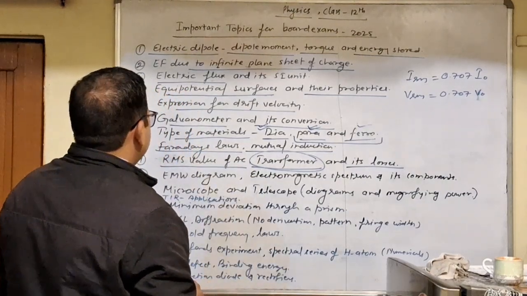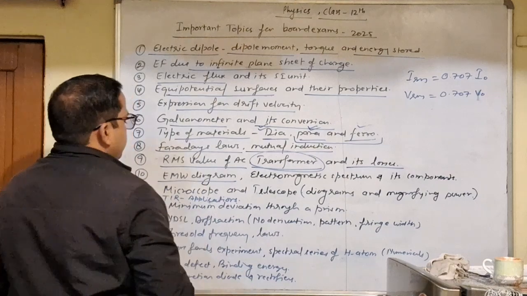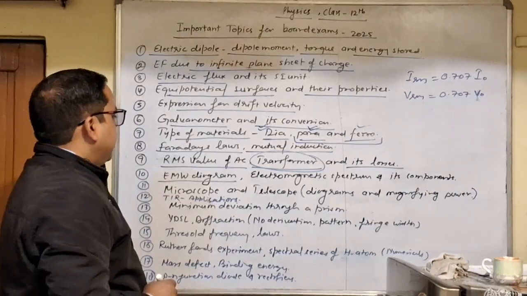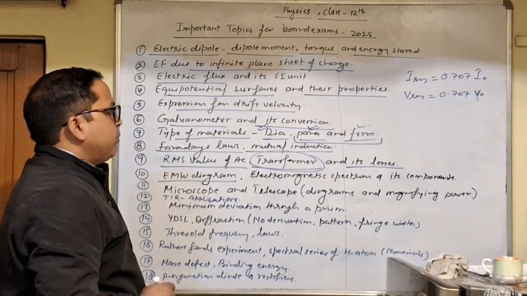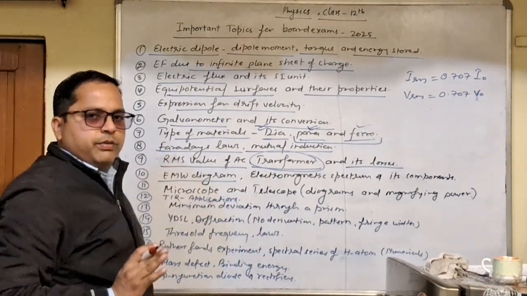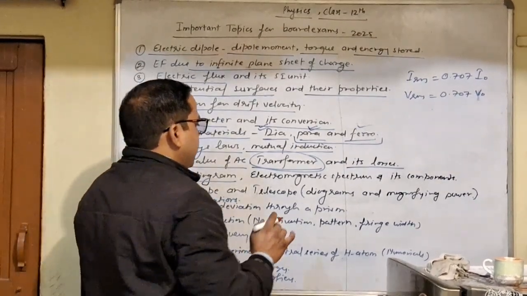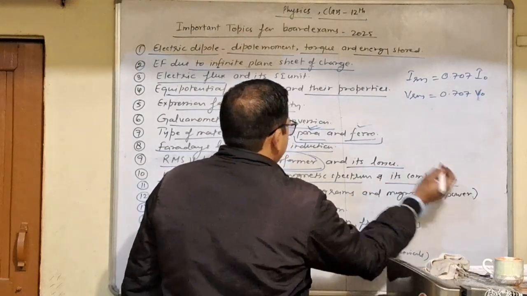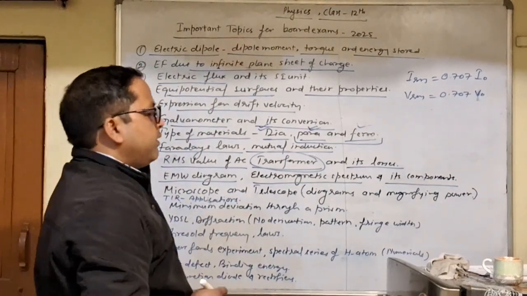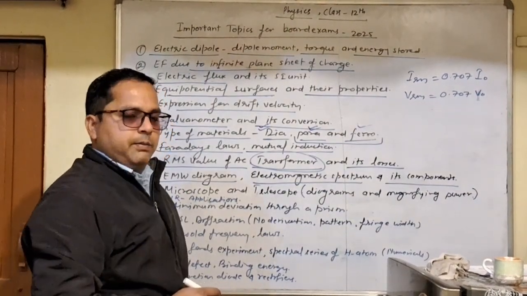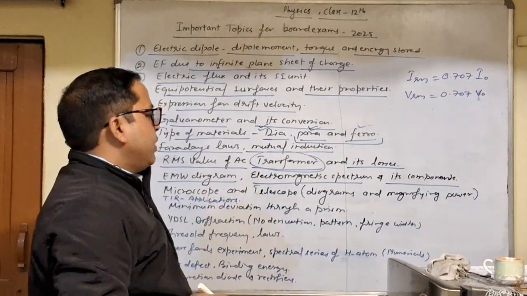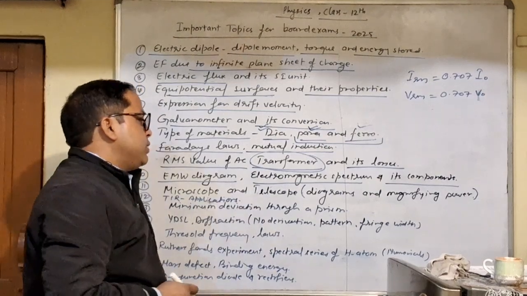Okay. Next we have the EM wave diagram. So prepare the diagram of the EM wave and its speed, the formula for its speed. Okay. Basically, you need to prepare the diagram of the EM wave. And next we have the electromagnetic spectrum and its components. You need to remember the names of its components, their ranges like wavelength and frequency, how we can produce these components, the methods of production, who discovered them, and the uses of these components.